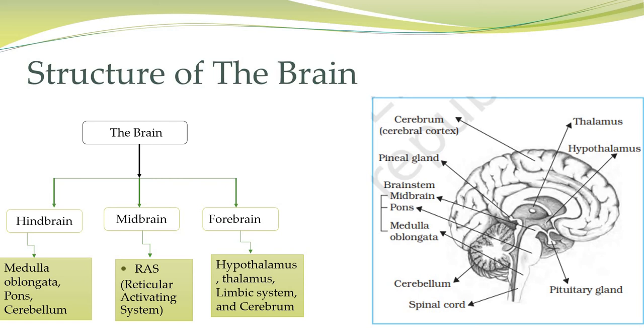Thalamus. It consists of an egg-shaped cluster of neurons situated in the upper side of the hypothalamus. It is like a relay station that receives all incoming sensory signals from sense organs and sends them to the appropriate part of the cortex for processing. It also receives all outgoing motor signals coming from the cortex and sends them to appropriate parts of the body.